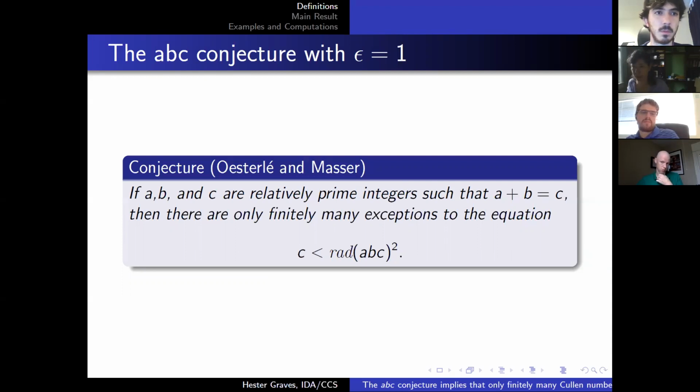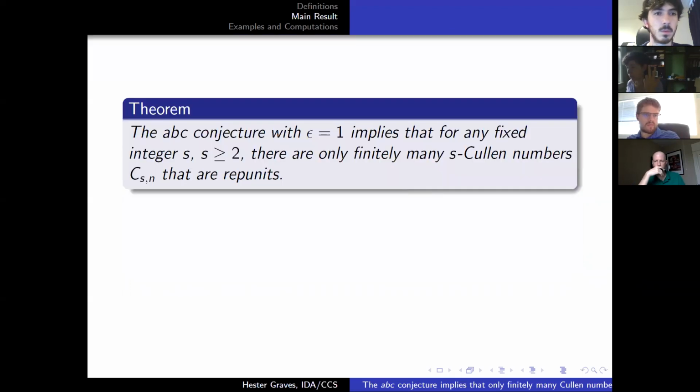So the title of the talk: the ABC conjecture implies that only finitely many Cullen numbers are rep units. I have now told you what a Cullen number is, what a rep unit is, and we have stated the ABC conjecture. So here is our theorem. Surprise, we're actually proving something stronger than the title. We're proving that the ABC conjecture with epsilon equal to 1 implies that for any fixed s, when s is greater than or equal to 2, there are only finitely many s-Cullen numbers, C sub s comma n, that are rep units.